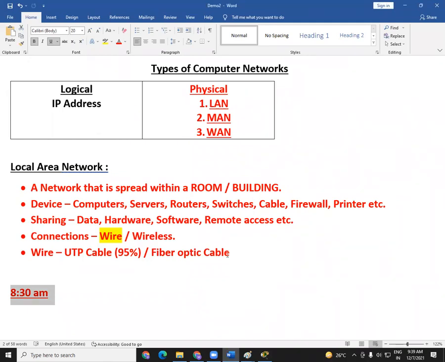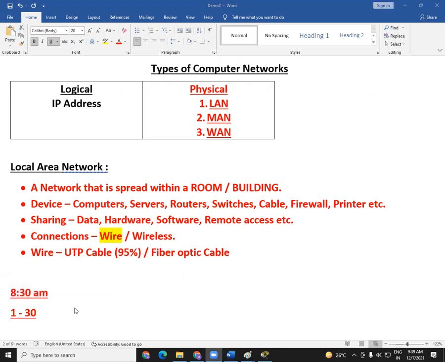One last thing. If you want to learn any computer course, not only CCNA, any computer course, suppose there are totally 1 to 30 classes. There are two things you should follow every time. One is you should come on time, because remember I told you the starting 10-15 minutes is the most important part. And the second thing is you should not miss any class.